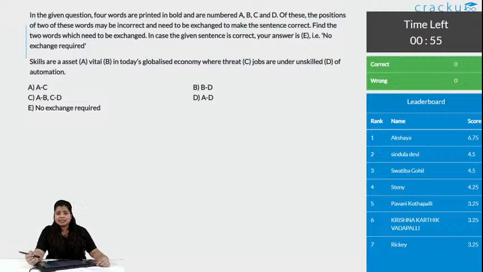Oh, this is really easy. Come on people, you can solve this in 30 seconds. 30 seconds is also like a lot of time, you can just solve this in 20 seconds.